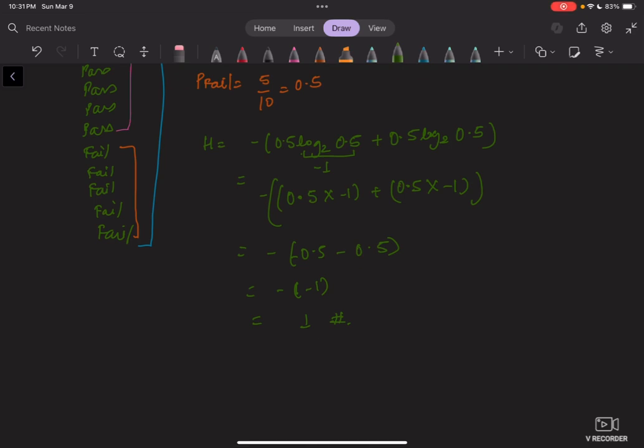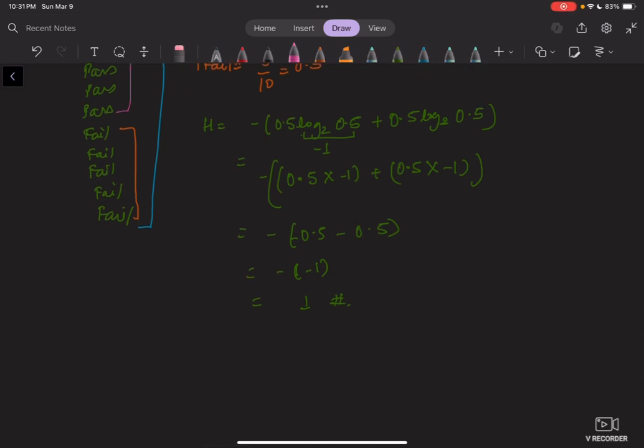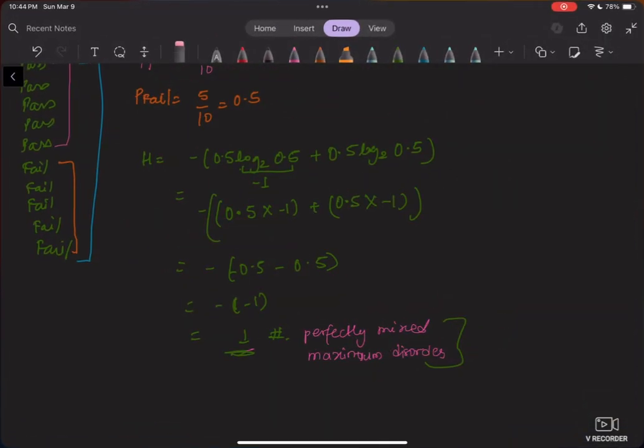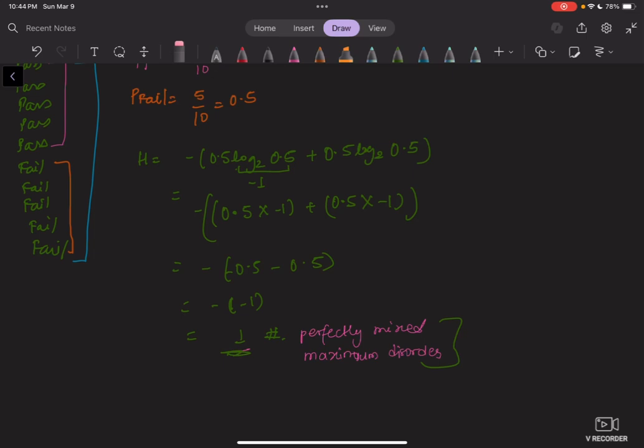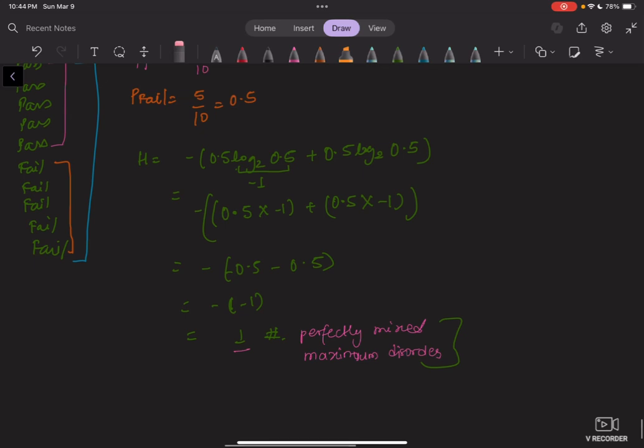What does that mean? If it's 1, it means the data is perfectly mixed. Okay, sorry, I had to take a break. So entropy of 1 means the data is perfectly mixed and there's maximum disorder. This is what entropy 1 means. Now let's look at another example.